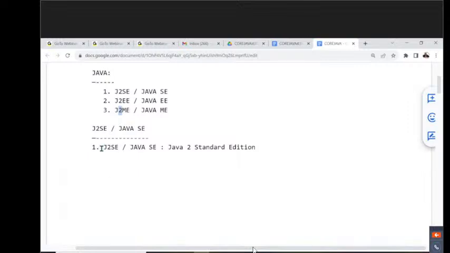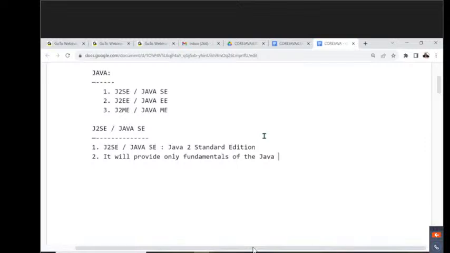Okay, leave this one. J2SE, what is the abbreviation for it? Java 2 Standard Edition. That's fine. Another point, observe carefully. What will J2SE provide? J2SE will provide only the fundamentals of Java.